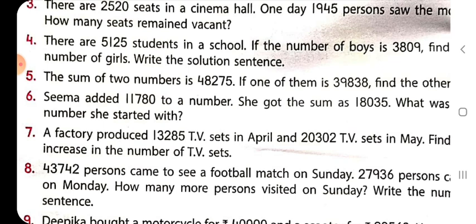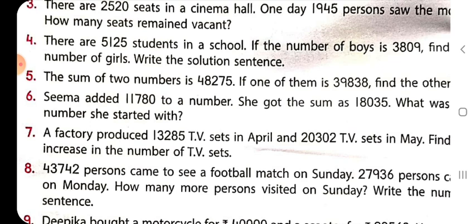We have to tell how many more TV sets, the increase in the number of TV sets. So let's just find out.